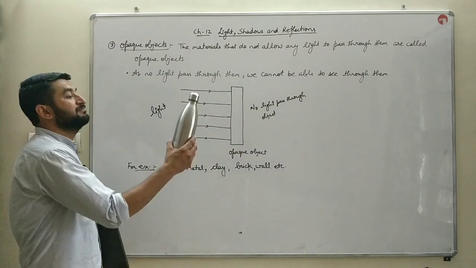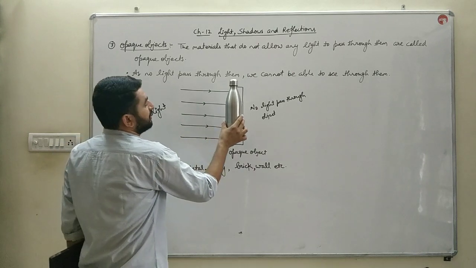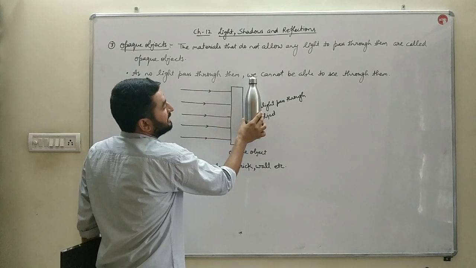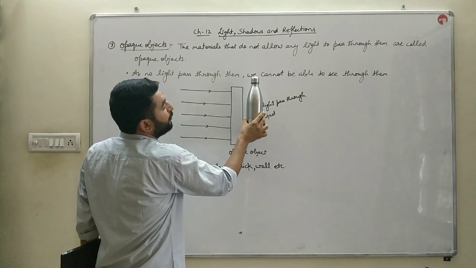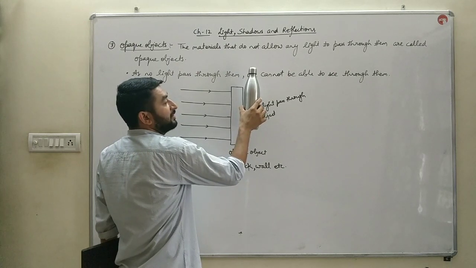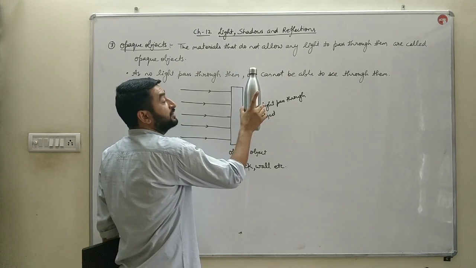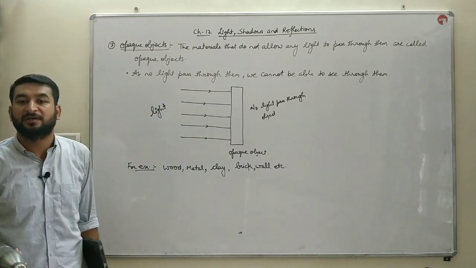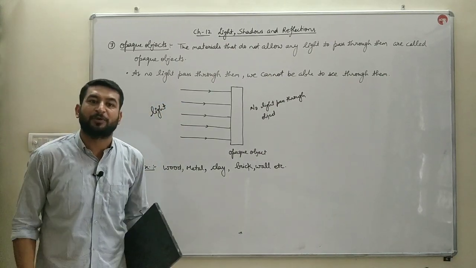Likewise, this metallic bottle is also an example of an opaque object. As you can see, I placed it in front of the diagram, so it was invisible. It does not allow the light to pass through it. That is why it is not visible on the screen. So these are examples of opaque objects.